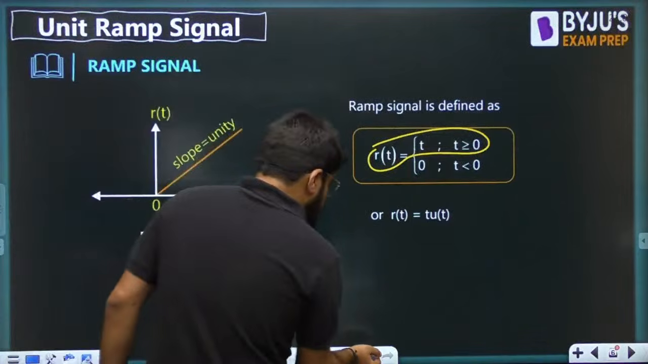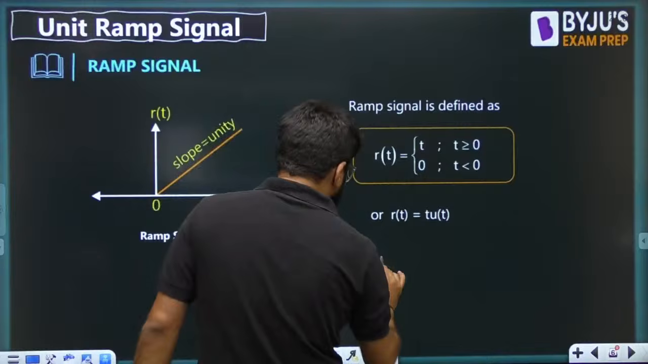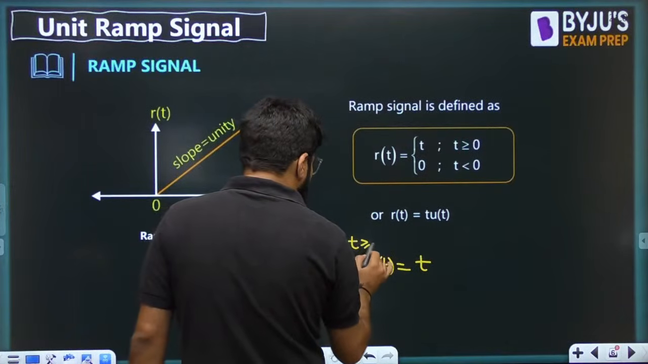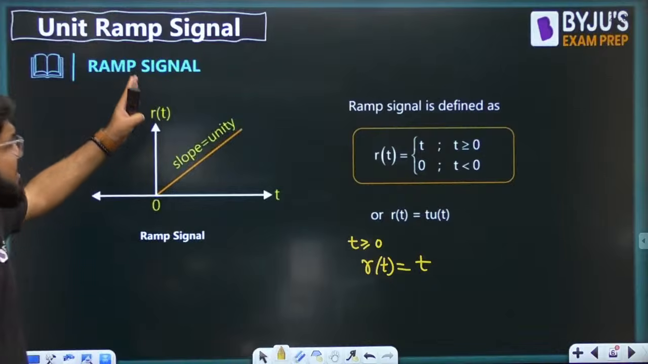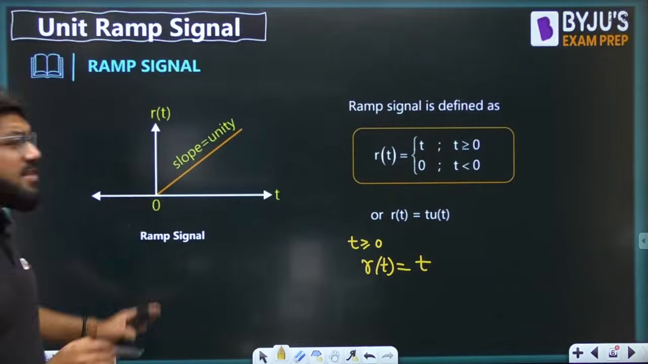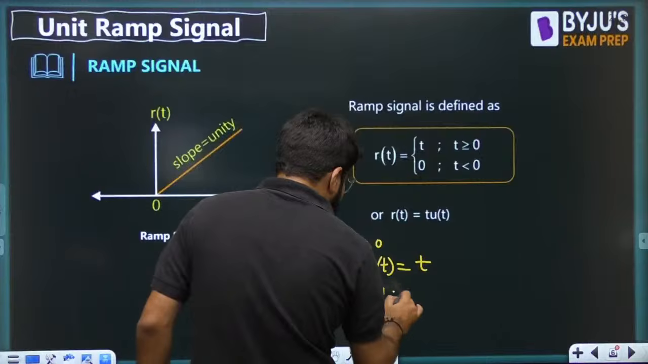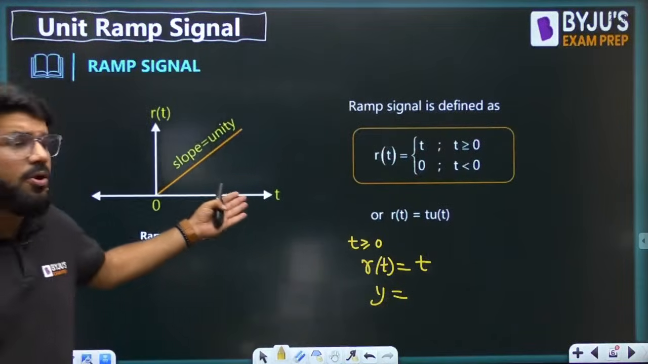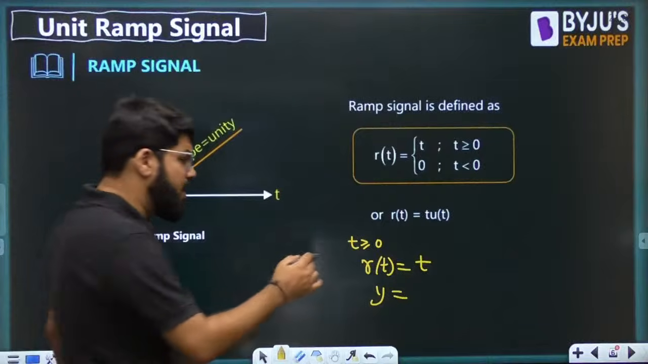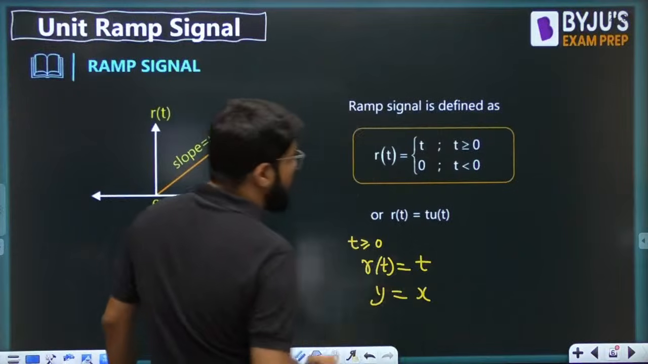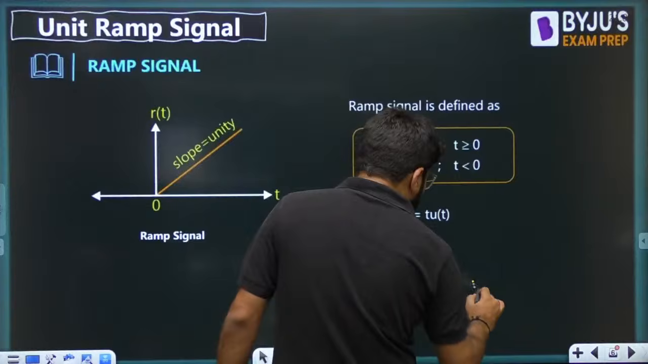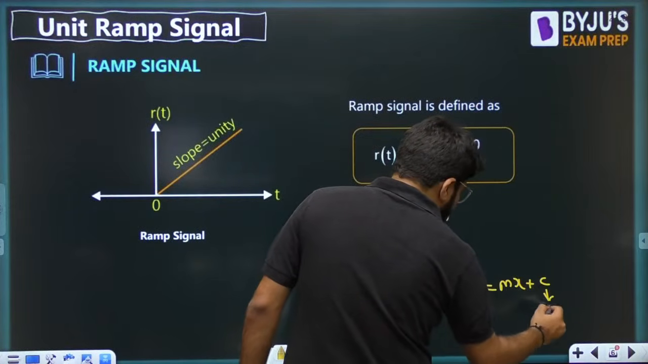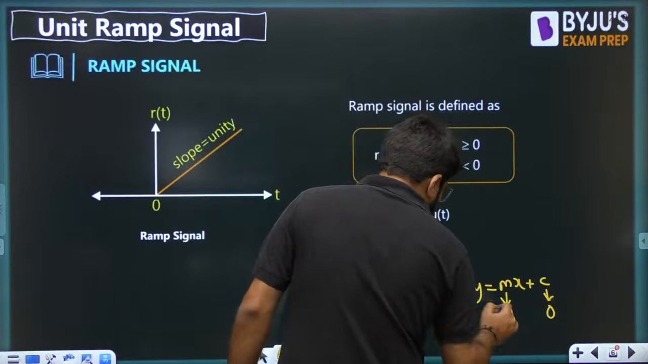Now if I say r(t) is equal to t, for t greater than or equal to 0, r(t) = t. Here r(t) is the signal which I'm defining, usually plotted on the y-axis, and time, since the signal is a function of time, is plotted on the x-axis, the independent variable. So this is a relation of the form y equal to x, and when you compare it to the form y equal to mx plus c, you get a straight line passing through the origin but having unit slope.